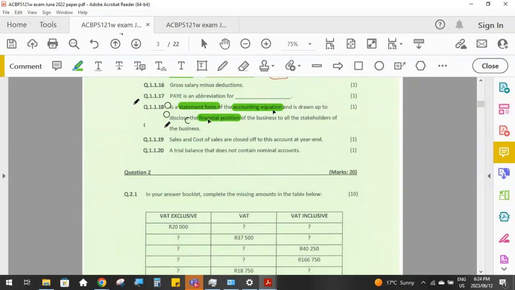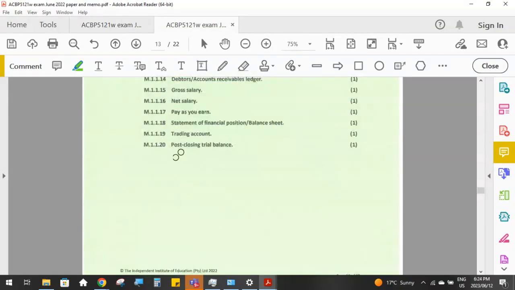Again, we want the correct formal name of the statement. So 18 is the statement of financial position, which is what it's currently called with IFRS. The old-fashioned name for that is the balance sheet.